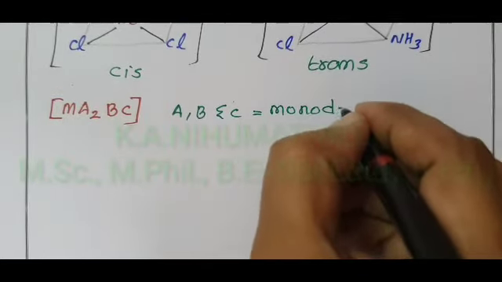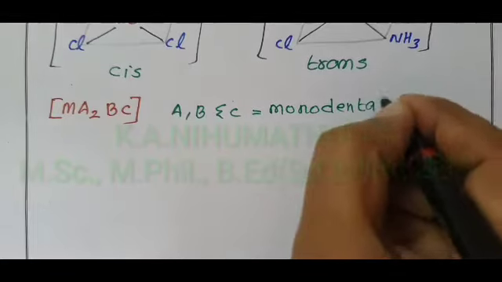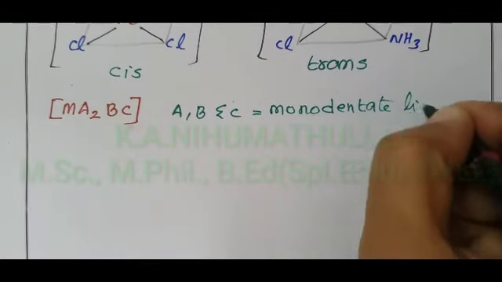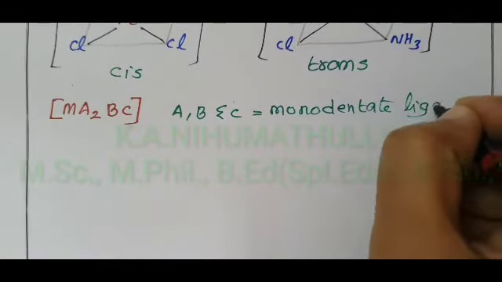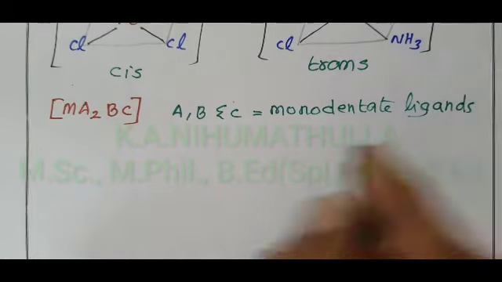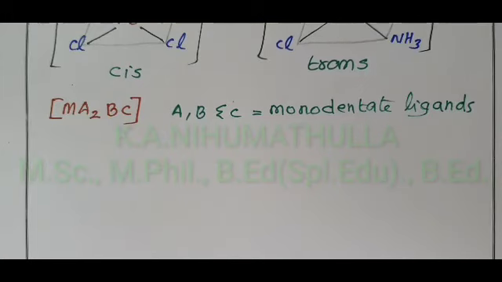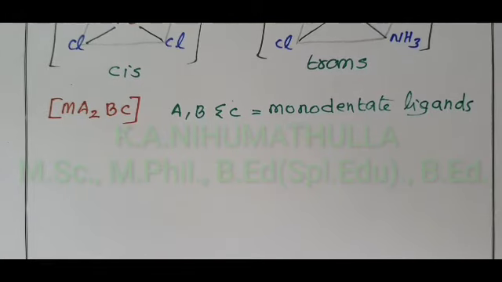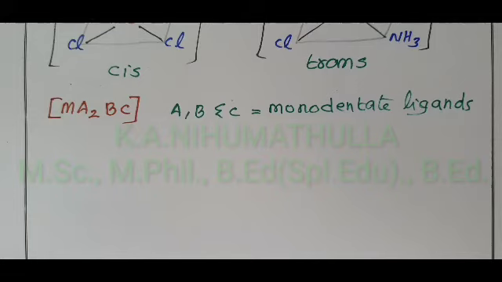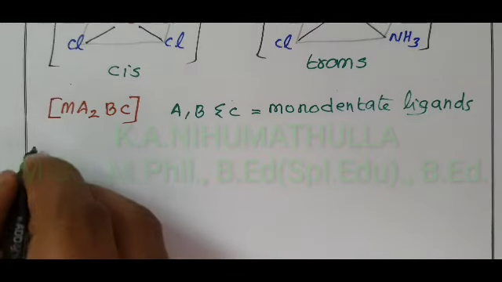Which ligand is similar in this complex? A2 is the similar ligand. If these two similar ligands are on the same side, it is called cis. On the opposite side, trans.